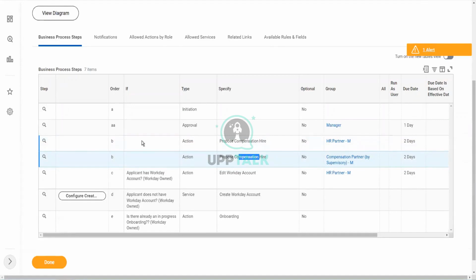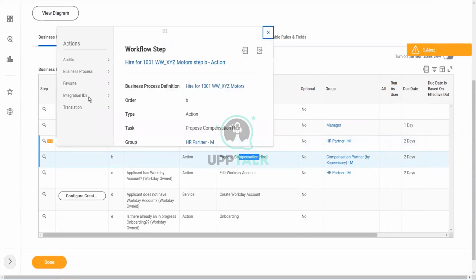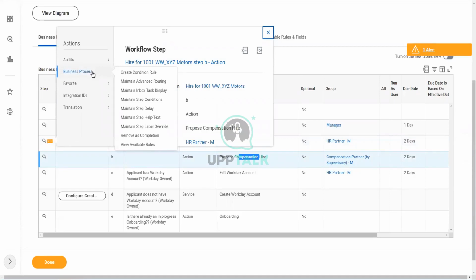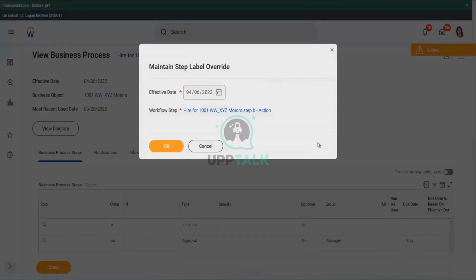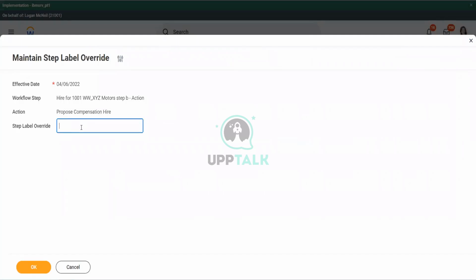So let's give it a label so that we understand it. I will go to the related actions of the first one. I'll go to business process, and I will say maintain step label override. So I will override the label.